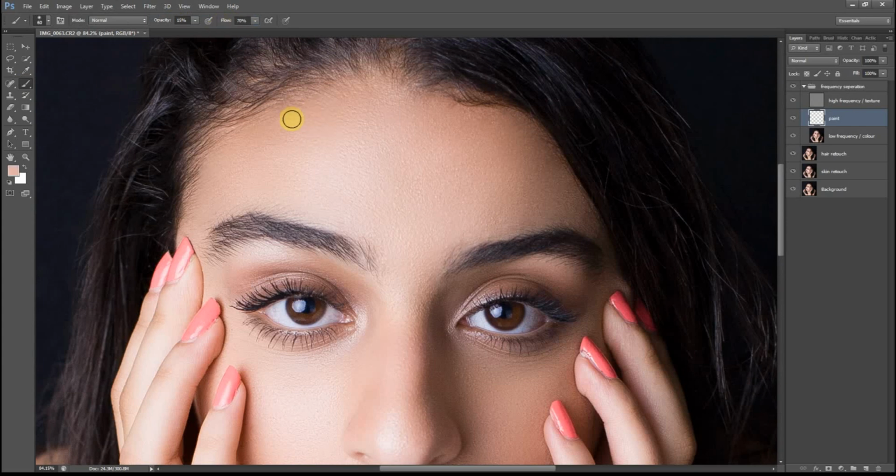Now I'm going to start to paint over my skin. The point of this step is to basically just blend in all the uneven skin tones to just make it look nice and smooth. And make sure that you're sampling close to the areas that you are going to paint because you want the colors to be consistent.